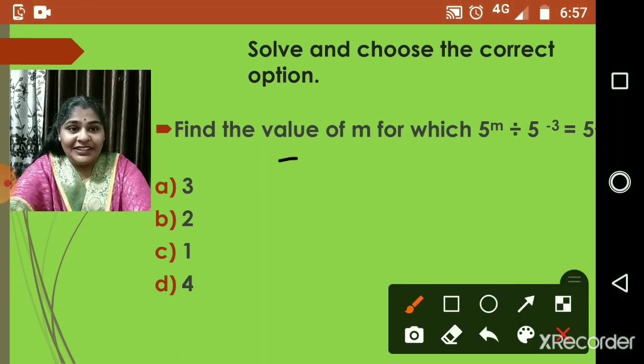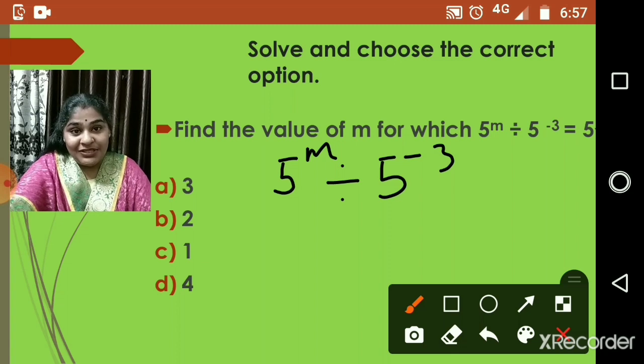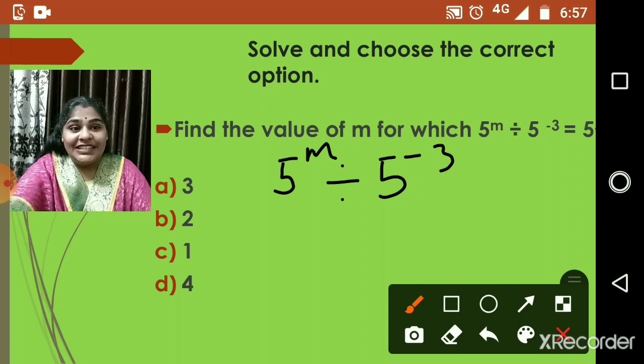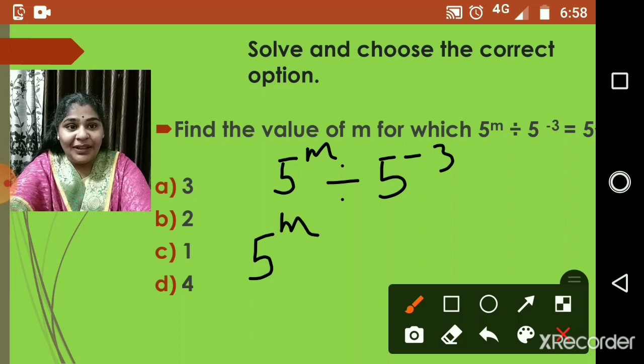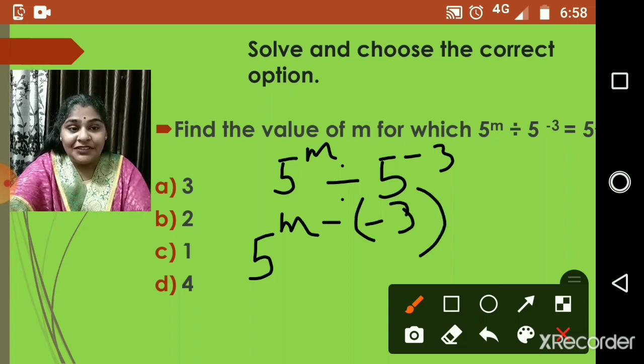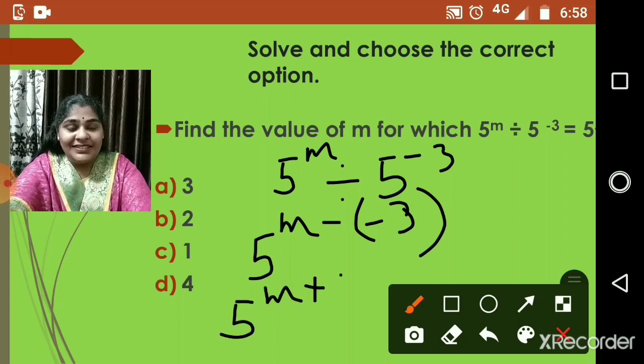Now here the left hand side is 5 raised to m divided by 5 raised to negative 3. Now I'll use the law a raised to m divided by a raised to n is equal to a raised to m minus n, that is m minus negative 3, right? So it will become 5 raised to m plus 3.